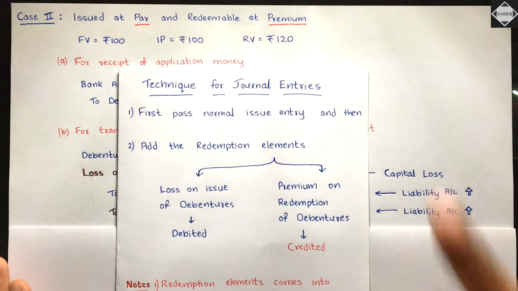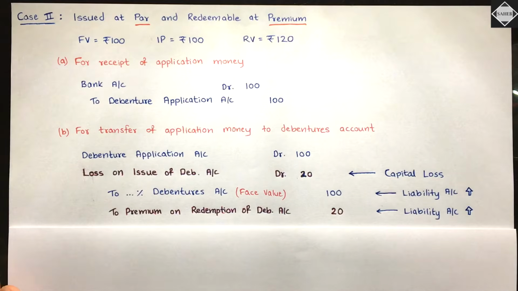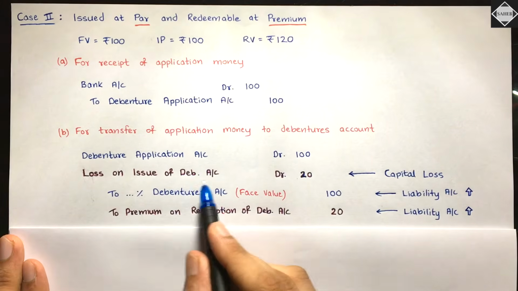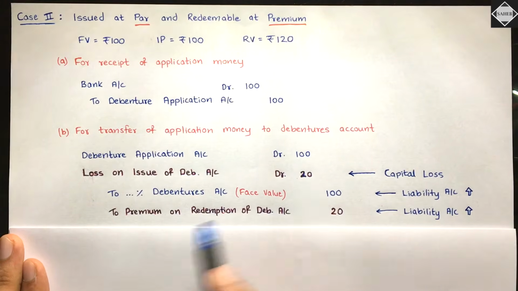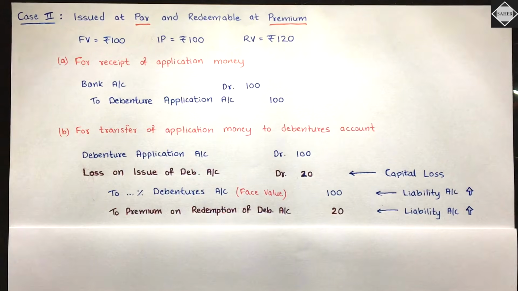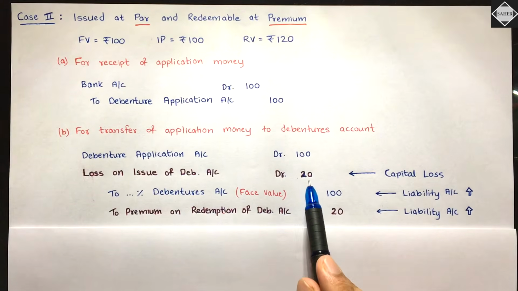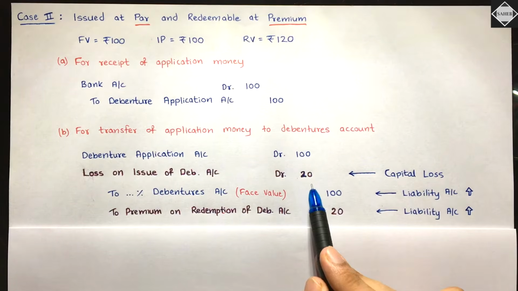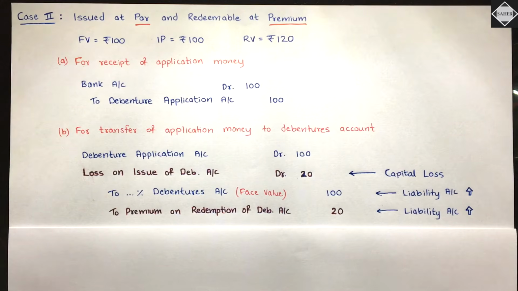Okay, this is a capital loss, this rupees 20. So see here, loss on issue of debentures account debit rupees 20 to premium on redemption of debentures account rupees 20. Did you understand this? Capital loss you are recording. To record the loss, what do you do? You debit it. I explained it to you through modern rules of debit and credit. According to the golden rules, debit all losses and credit all income and gains. Nominal account rule. That rule is applicable over here.